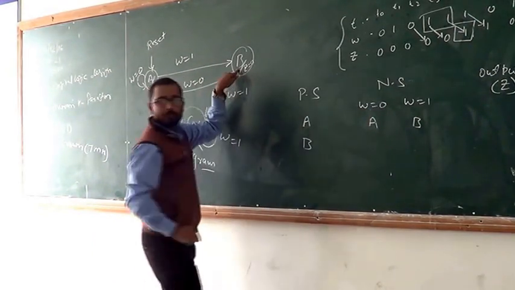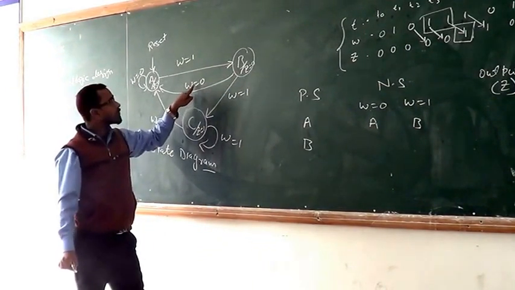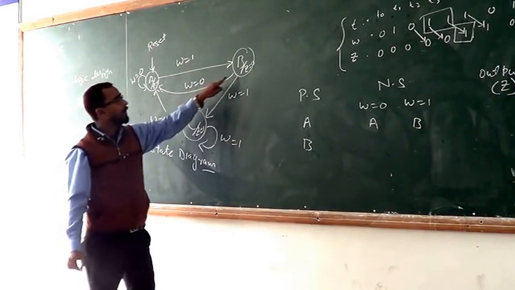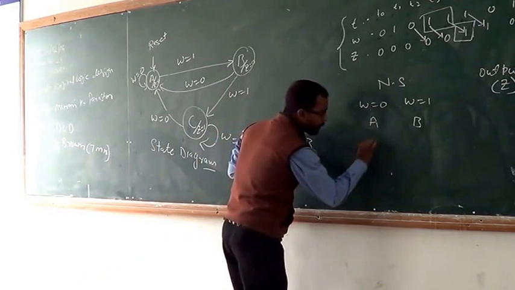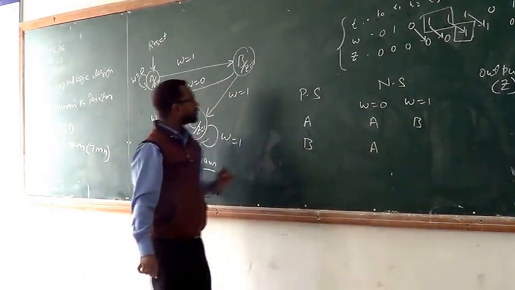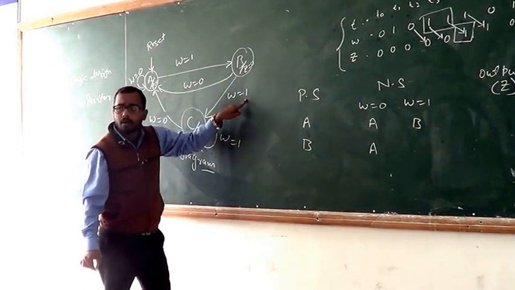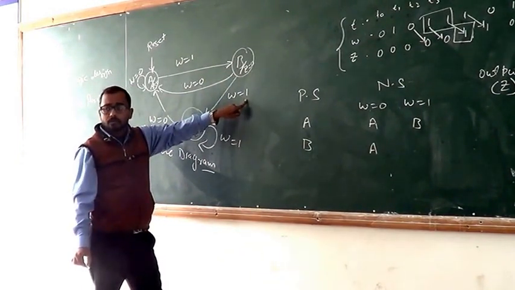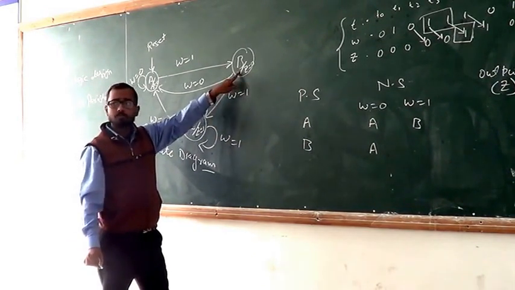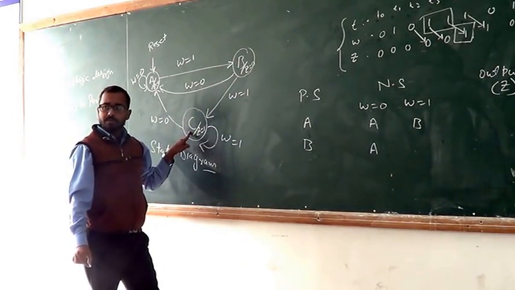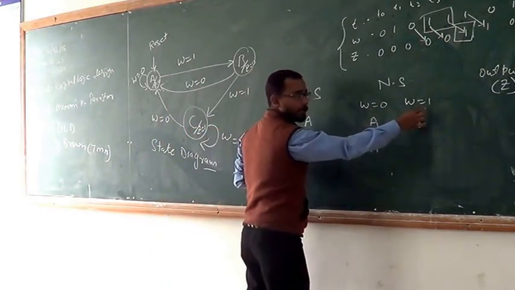If W is equal to 0, that means at B, if input comes 0, then what will happen? We transit B to A. Now you are at B and W becomes 1. That means input comes 1, then what will happen? You transit B to C. That means when W is equal to 1 and you are at B, you transit B to C.